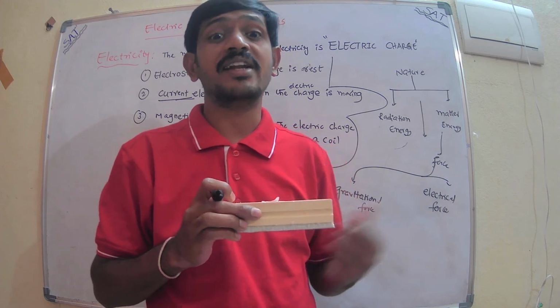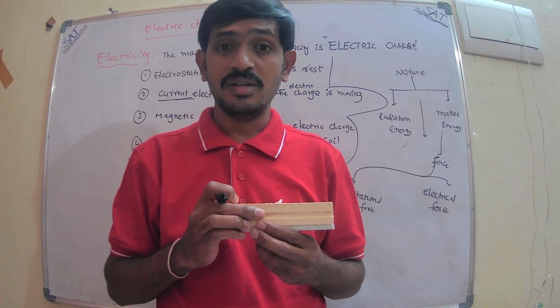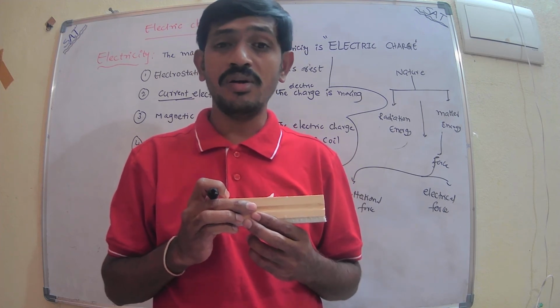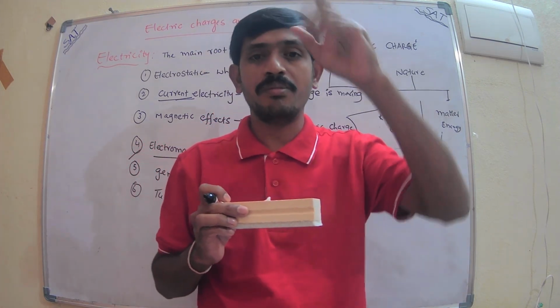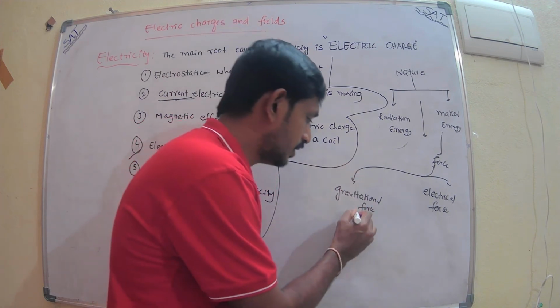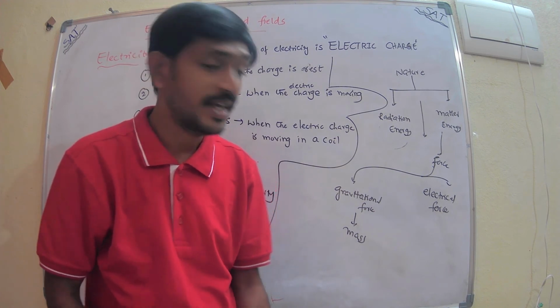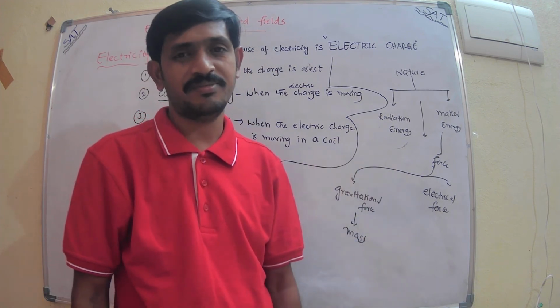Where did we get this electric force? We got it from another property of matter. The first property of matter is mass, because of which a body can apply a force called the gravitational force.